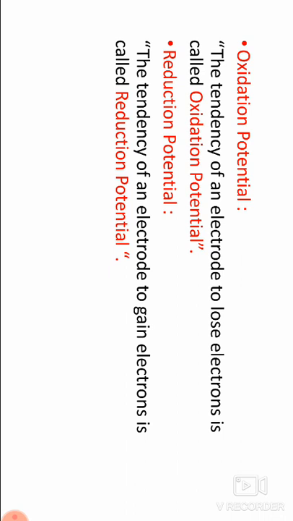Hydrogen gas at 1 atmosphere pressure is bubbled into the solution at 25 degrees centigrade. The potential of the normal hydrogen electrode is arbitrarily taken as 0. This electrode is represented as Pt, H2 (1 atm) | H⁺.